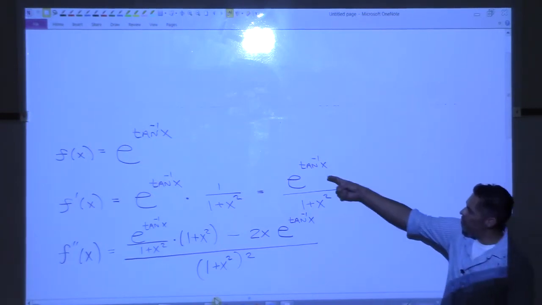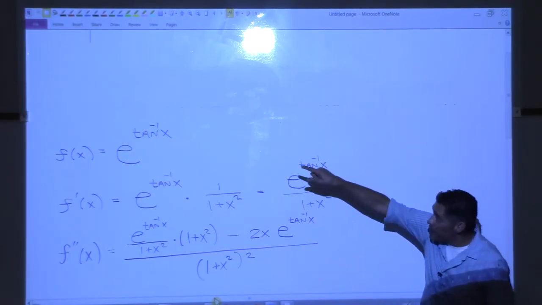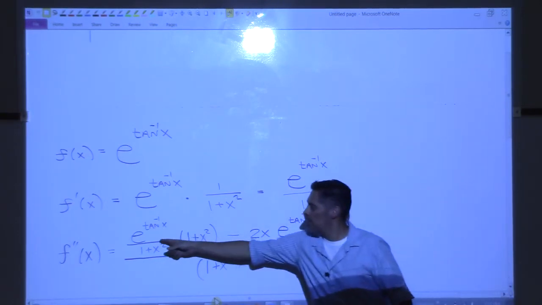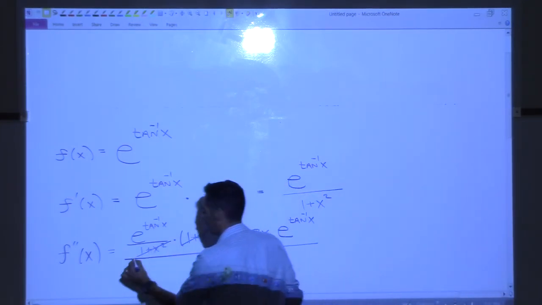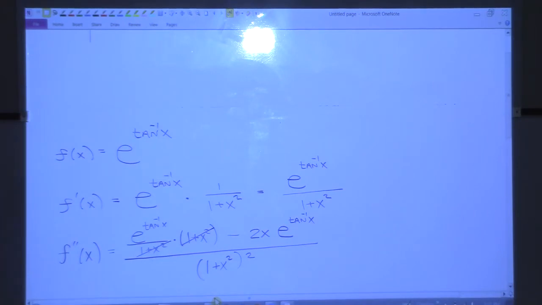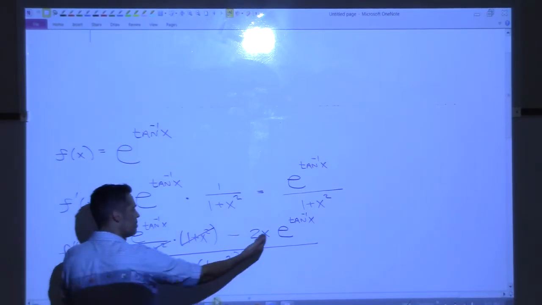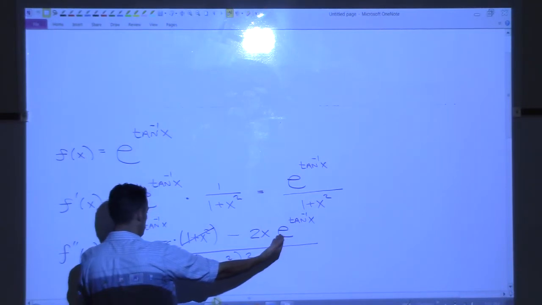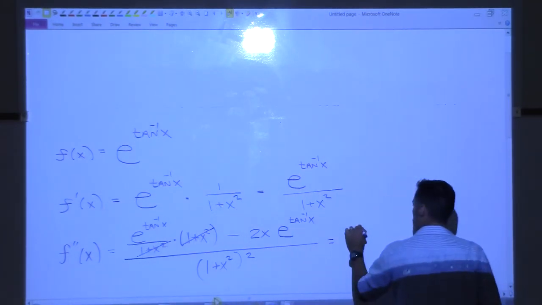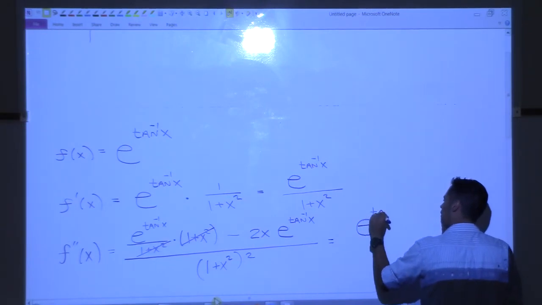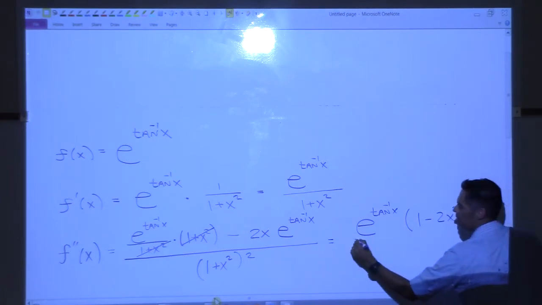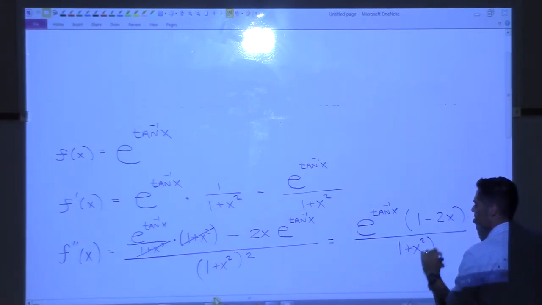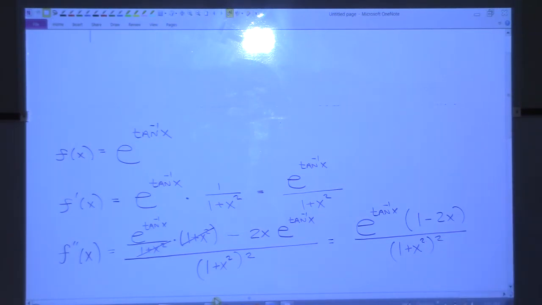Shall we run through that again? The derivative of the top is the derivative of the original thing, which is itself, times the bottom, minus the derivative of the bottom times the top, all over the bottom squared. These cancel, which is nice. And these two terms both have an e to the arctan x in them, so I can factor it out. This turns out to be not too bad. With e to the arctan of x factored out, I should get a 1 minus 2x, and on the bottom I have 1 plus x squared, squared. Now I'd have to set that equal to 0 if I was trying to.